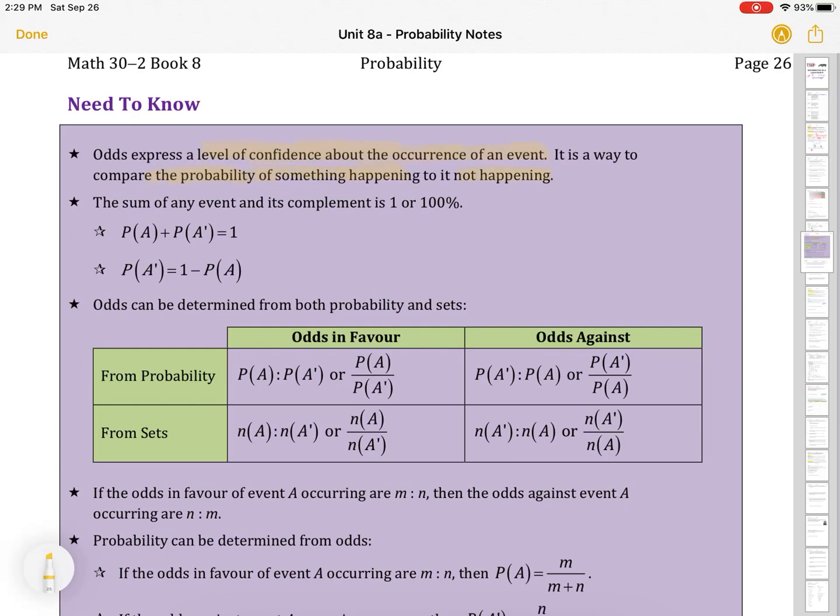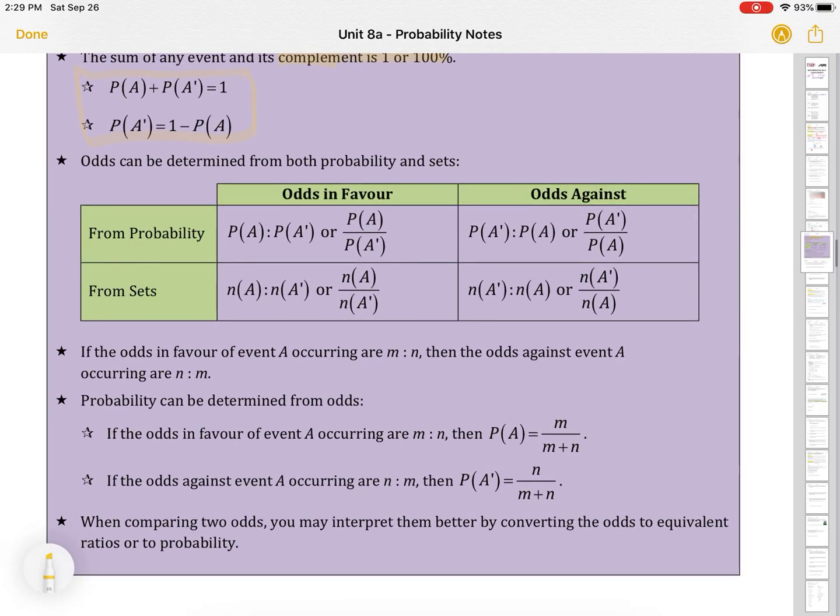All right, so probability and odds. Odds express a level of confidence about an occurrence of an event. It's a way to compare the probability of something happening to the probability of it not happening. The sum of any event and its complement is 1 or 100%. So we use these to define that. Odds can be determined from both probability and sets.